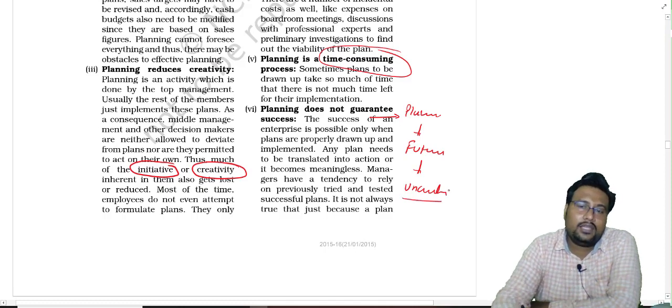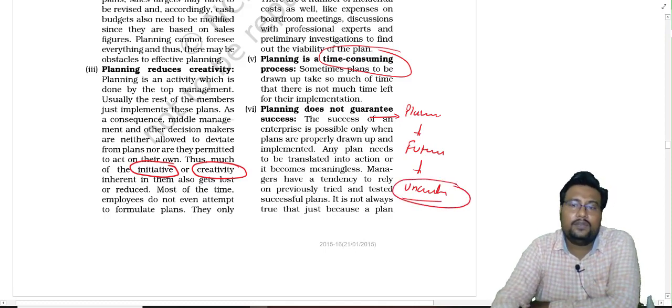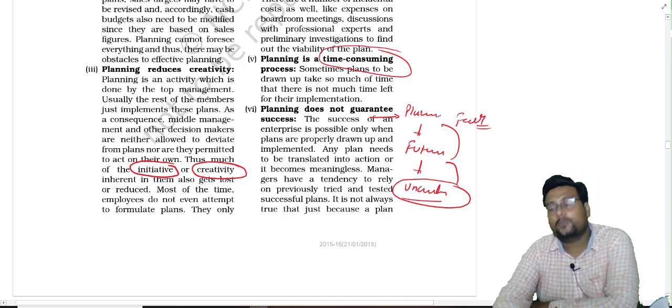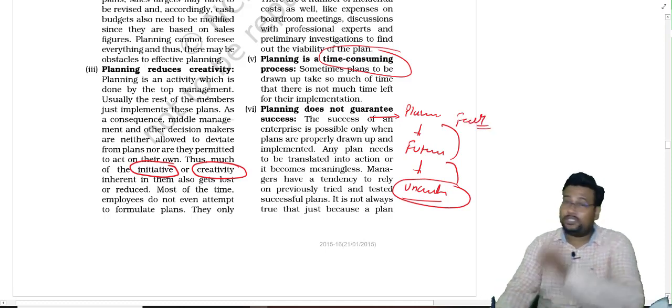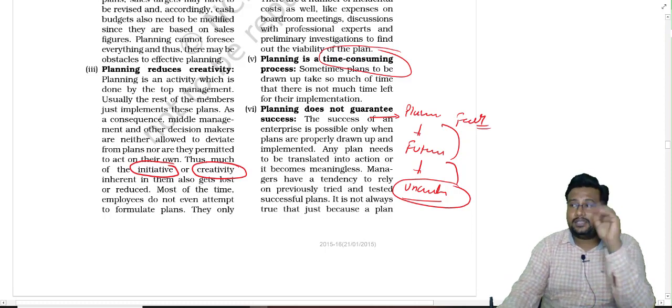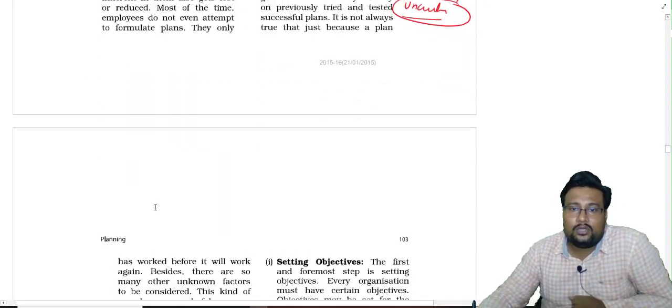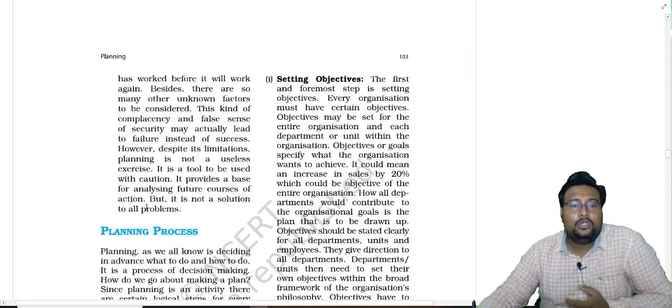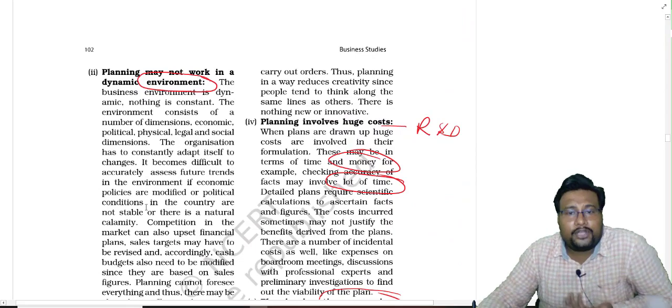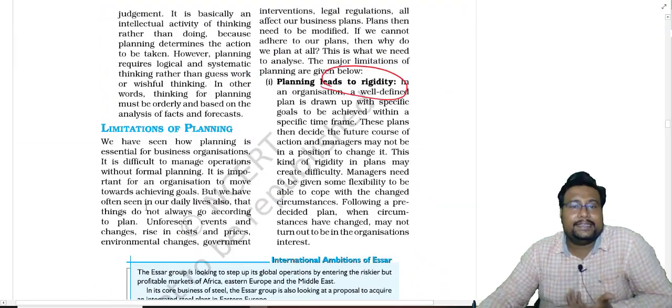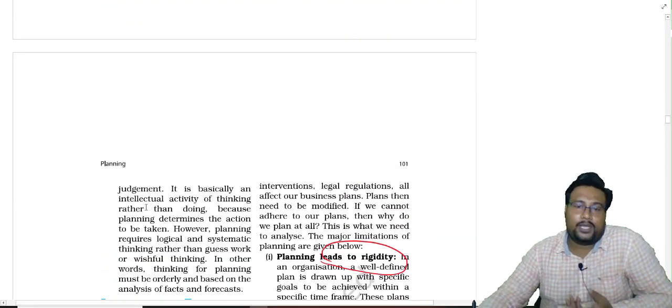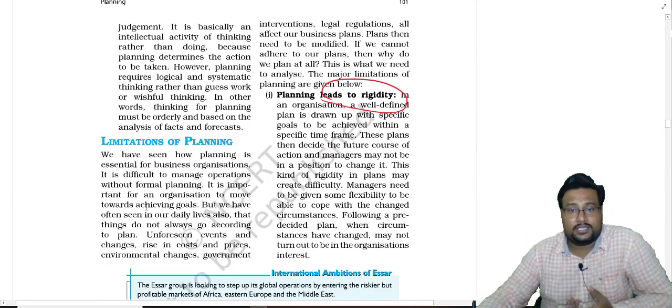So if any uncertainty happens in the future, that will fail our plan. We thought something in the past, that this will happen in the future, and if that does not happen, our planning will fail. Okay, so these are the limitations of planning, and these are the features of planning we discussed today.